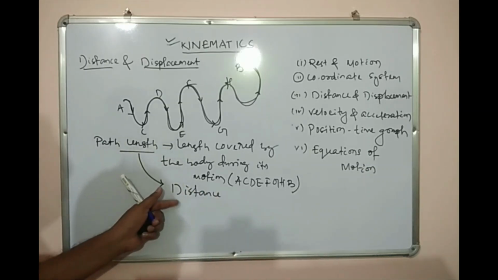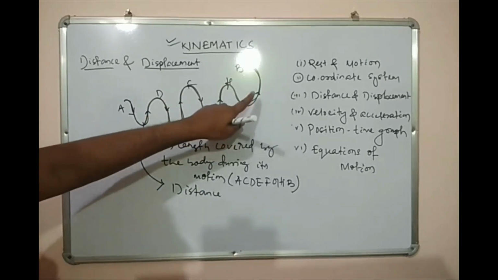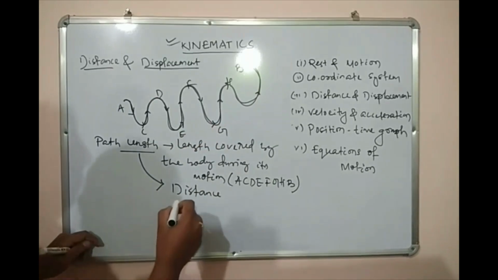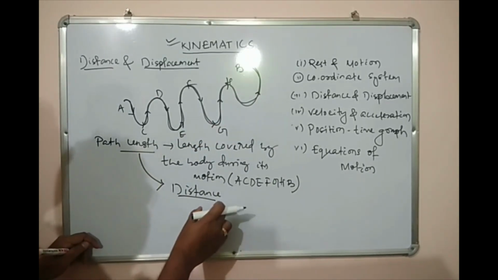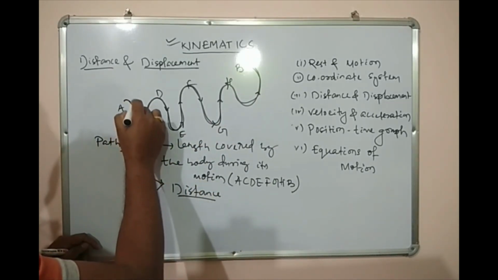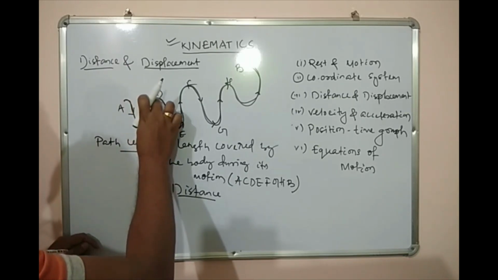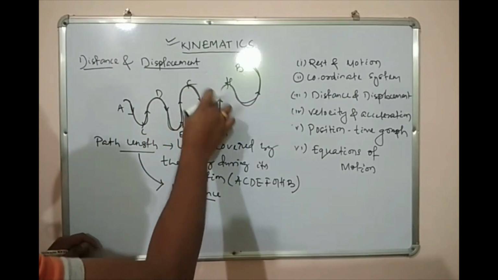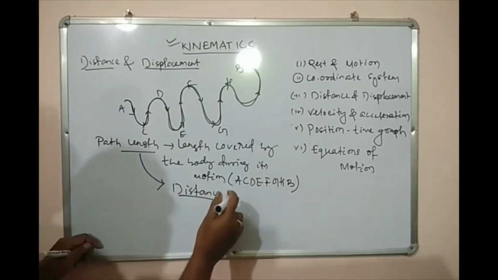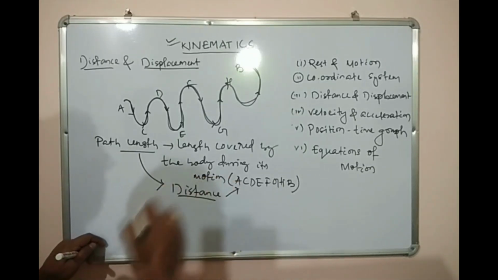Means the total length covered by the body during its motion is known as distance. It will be this length plus this length plus this length plus this length, the total length. It is known as our distance.